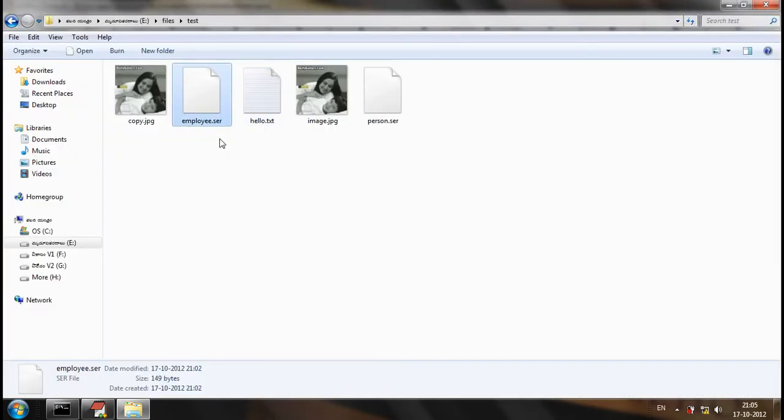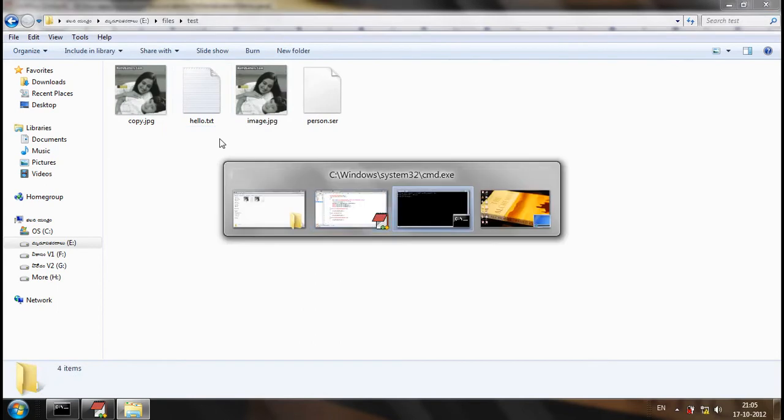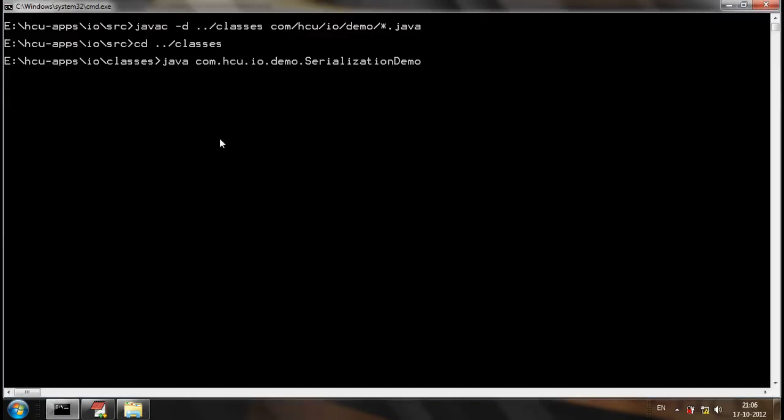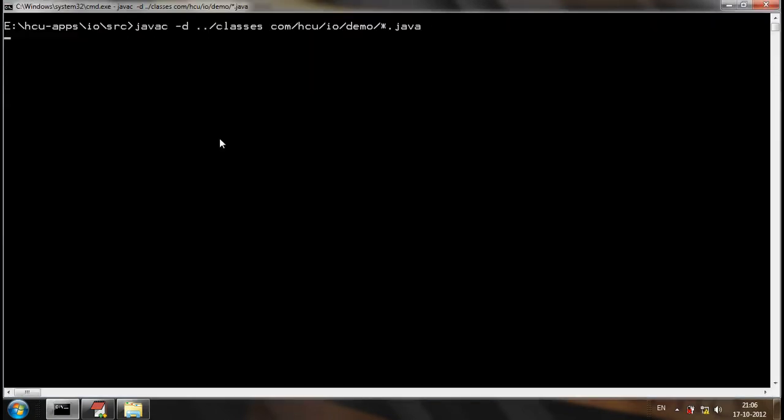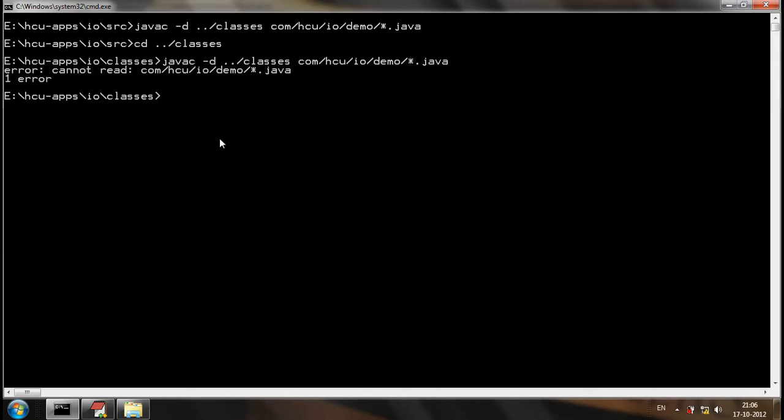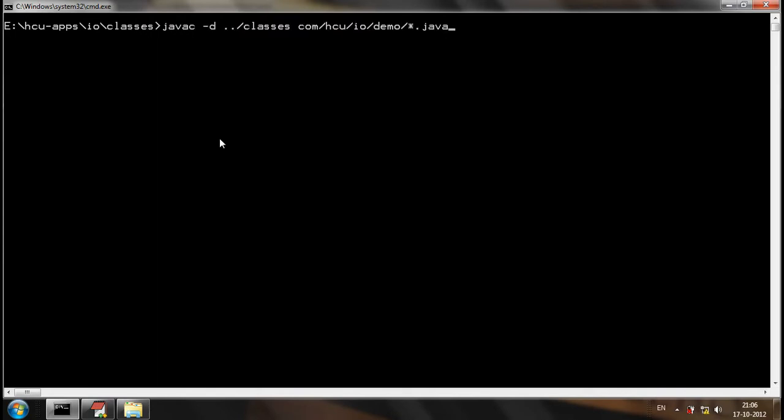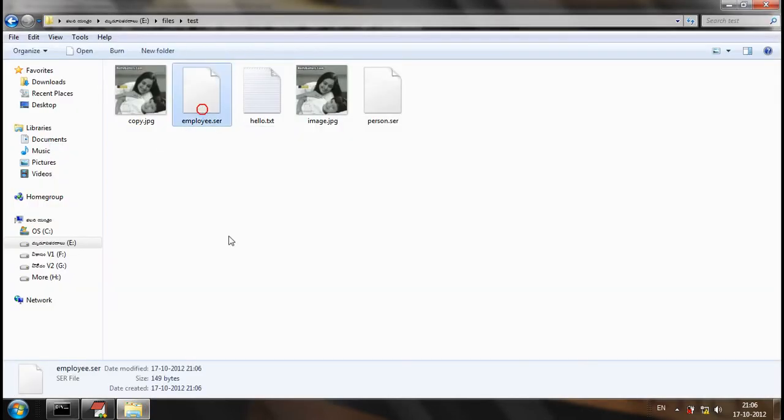Now let me delete the file first. Let me delete the file from the location, and let me compile the application again. Just compile, go to the classes. Sorry. Going to the classes, we need to execute the application. Let me try to execute the application. First, the file will be serialized. The serialized file is being generated.